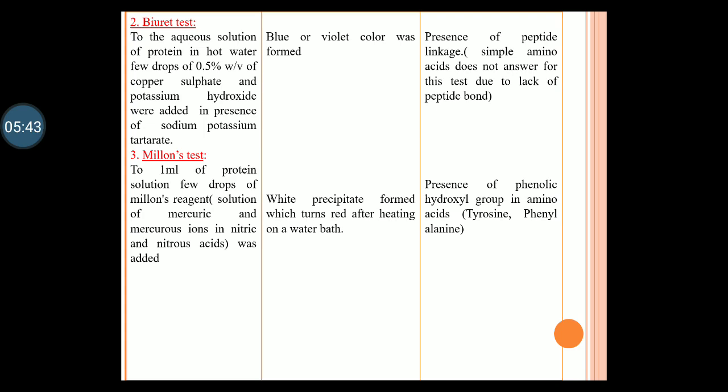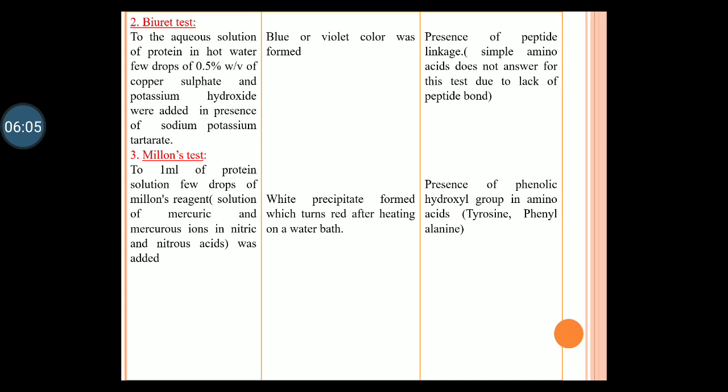The procedure for the test is to take the aqueous solution of protein in hot water, add 0.5% copper sulfate, and potassium hydroxide or sodium hydroxide in the presence of sodium potassium tartrate. What is our observation? A blue or violet color solution is formed due to the presence of the peptide bond or peptide linkage. Simple amino acid does not answer the test.